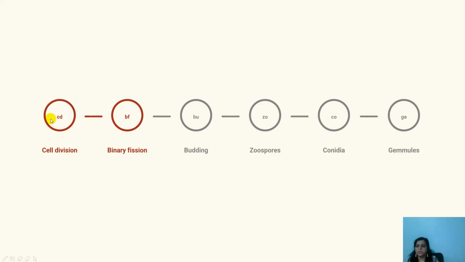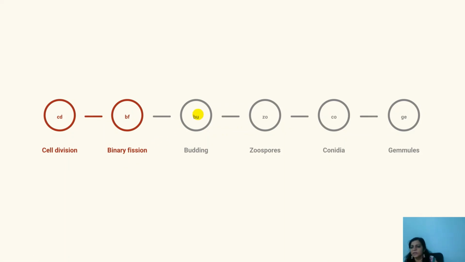In cell division, very lower organisms, Monera and Protista, show this type. Here it is simple mitotic division, the cell divides and thus new organisms are formed. In binary fission, amoeba shows binary fission. The nucleus divides first, followed by constriction of the cytoplasm, and thus two daughter cells are formed. Amoeba shows the binary fission type of asexual reproduction.